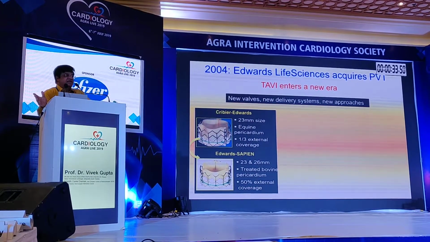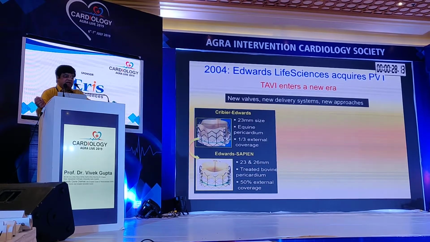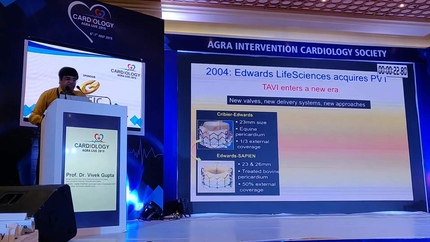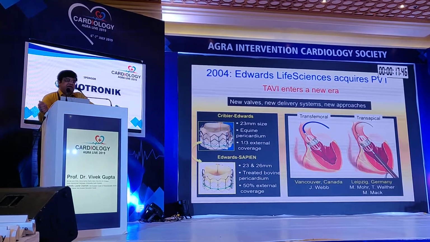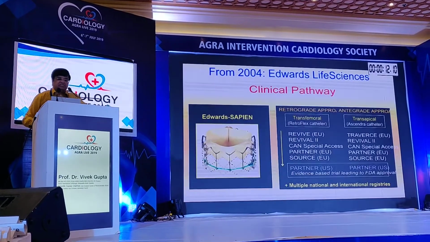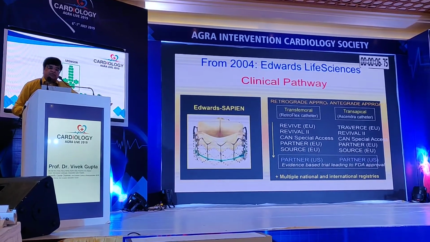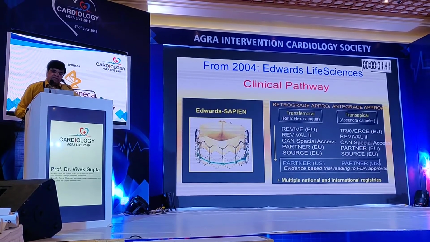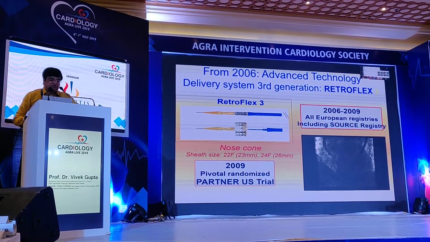The Cribier-Edwards valve, which was earlier known, was changed to the Edwards Sapien valve. The Cribier-Edwards valve was actually equine pericardium. Sapien was now treated bovine pericardium, with 50% external coverage. The transfemoral approach was used, which was John Webb, who started in Canada, the antegrade approach. And then there were a few surgeons who were doing transapical approaches. So from 2004 to later on, a lot of Edwards Sapien valves were developed, retrograde approach, antegrade approach was also there, transfemoral, RetroFlex catheter, these are the technical things. And then of course, the new delivery sheath, RetroFlex 3, now we have a nose cone, the sheath of 22 French.